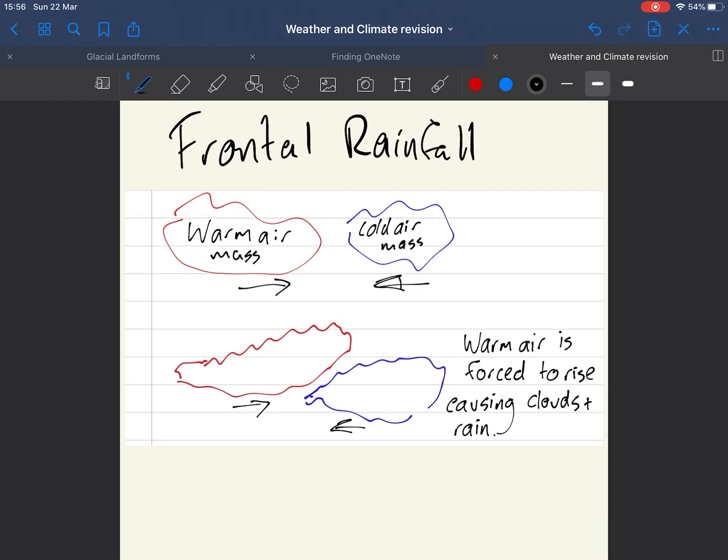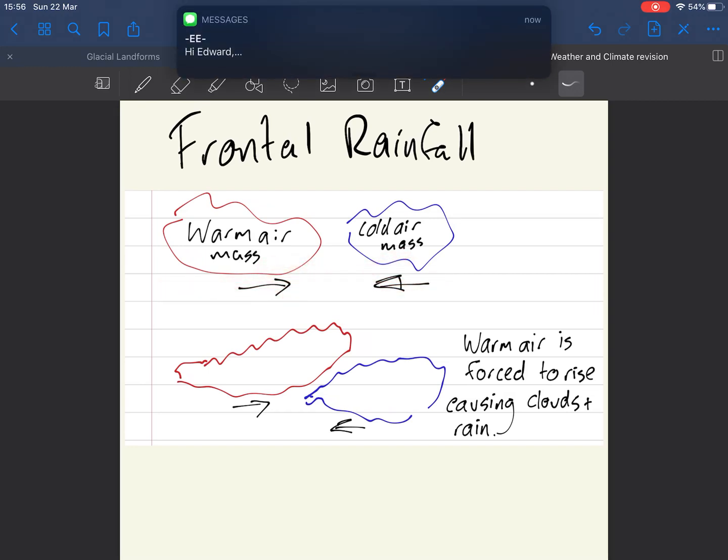Now, this one is a little bit more complicated than the other two because you need two large blocks of air, which we call air masses. Okay, and those blocks of air, we usually will have one that is a warm air mass and one that is a cold air mass. And what happens is the warm air mass will run into the cold air mass.